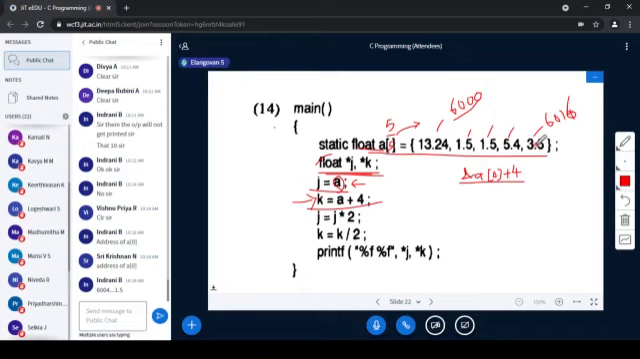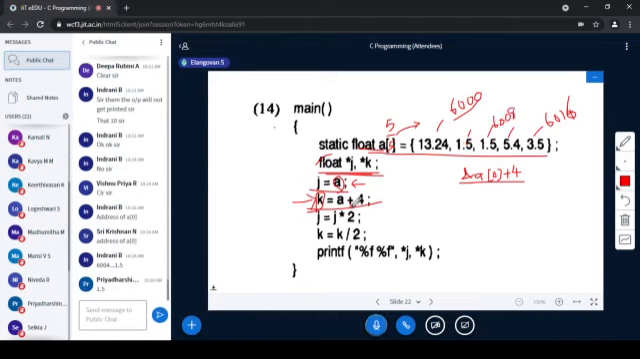No. What am I asking? What is the value of K now? Yeah, you are right. 6004, 1.5 will get stored. 6008, 1.5 will get stored. And 6012, 5.4 will get stored. Now what is required? You are trying to give the answer. Is it?